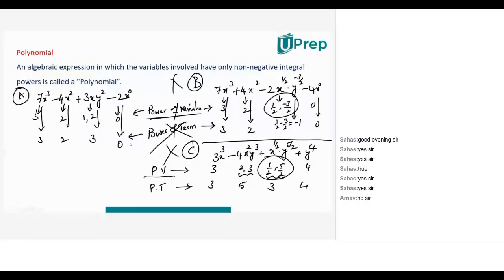Bhumika, is your concept clear now? Yes, sir. Now I got it. It should not be for the whole term. It should be only for each variable. Each of the individual variables should have non-negative integral powers.